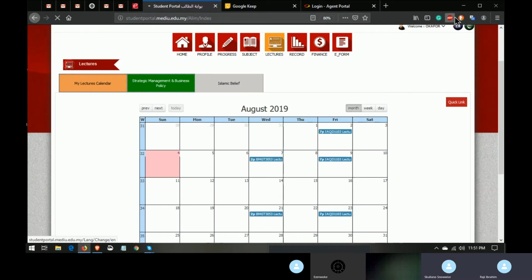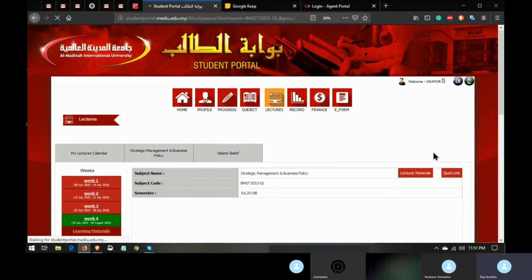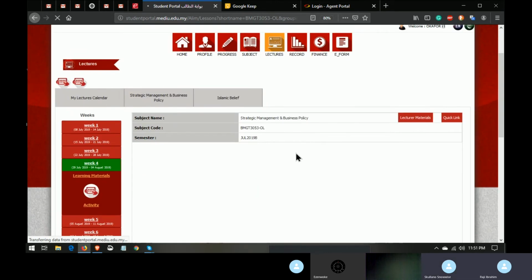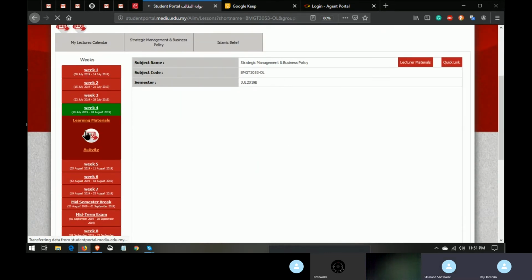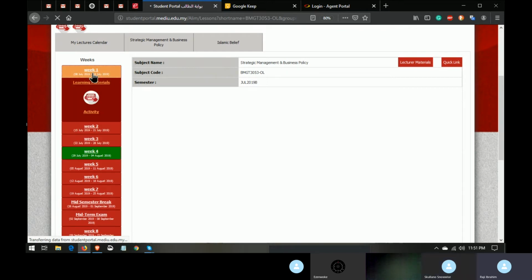Clicking on the first subject, it will automatically bring you to a page whereby on your left hand side you are going to see week 1, week 2, week 3. All the weeks will be shown to you, and in all these weeks you will see all the activities that each week contains.